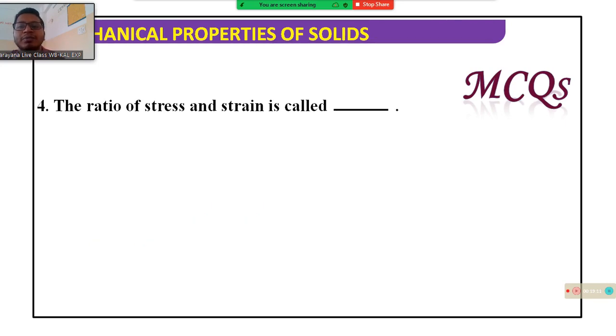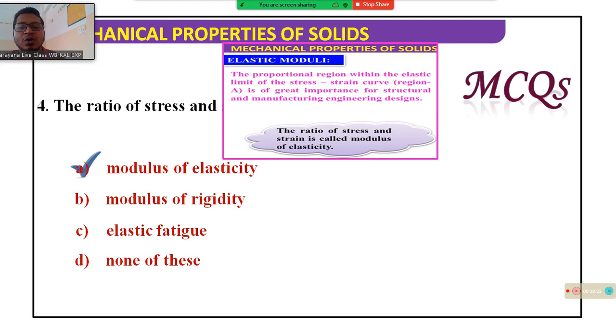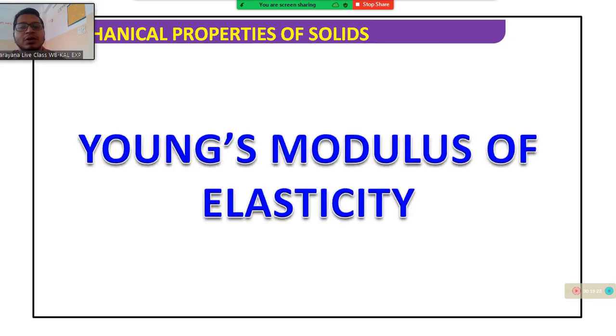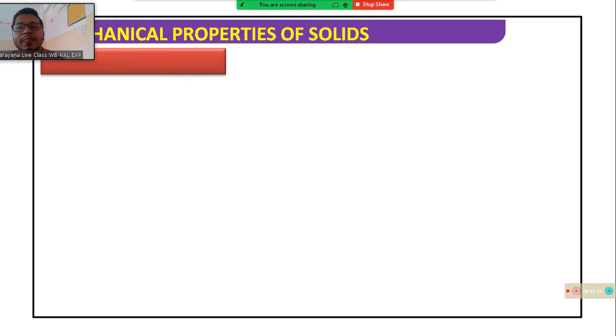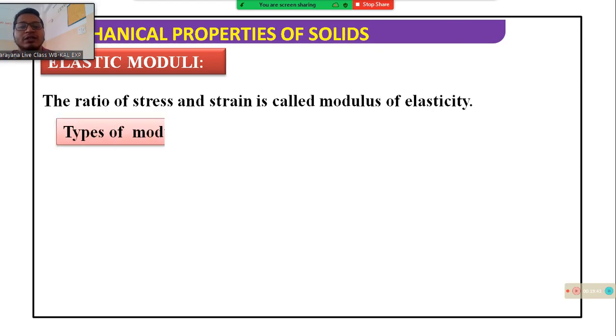Next, the ratio of stress and strain is called the modulus of elasticity.